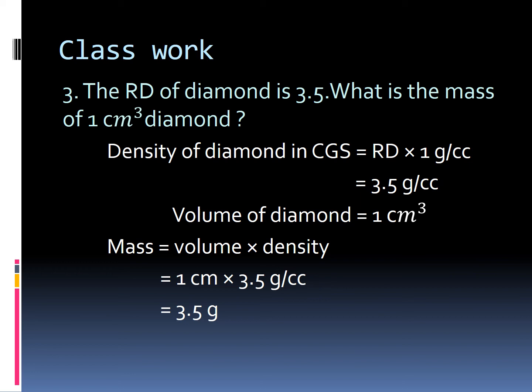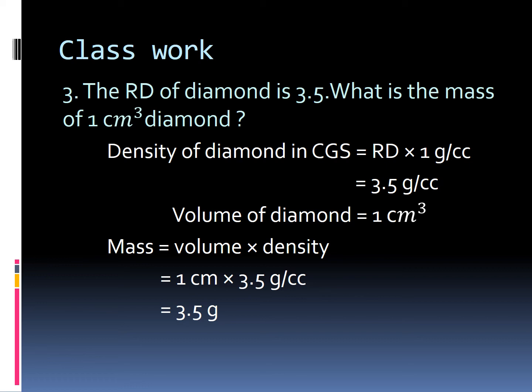Volume is there, but we don't have density. So from the relative density we can find density. Already we have learned the formula, children. Density in CGS system equals relative density, that is RD, into 1 gram per cc.